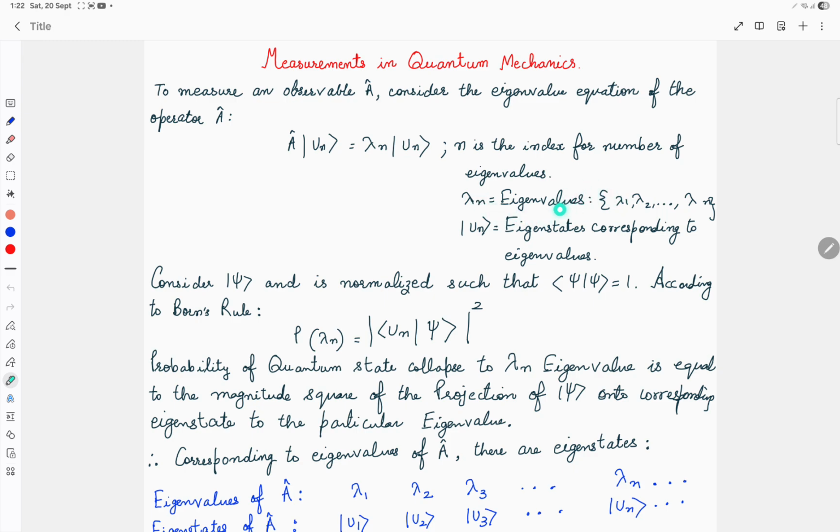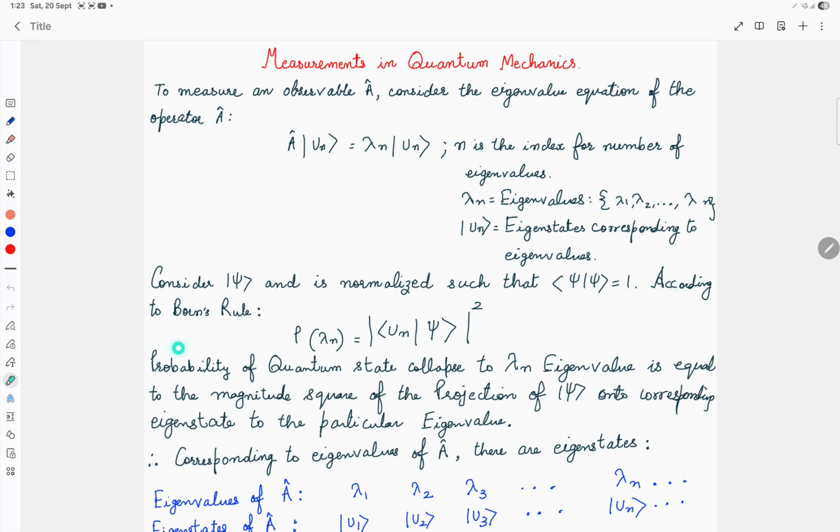So we are assuming that it has got n eigenvalues, lambda 1, lambda 2 up to lambda n, and corresponding to these eigenvalues, this observable will have n eigenstates. Corresponding to lambda 1, it will have |u1>, lambda 2 it will have |u2>, and so on. Now let us consider an arbitrary quantum state |psi>, normalized such that the norm of the quantum state is equal to 1, which means the inner product of psi with itself is 1.